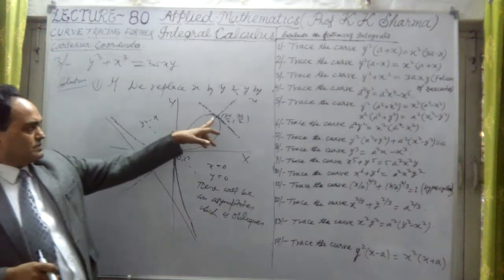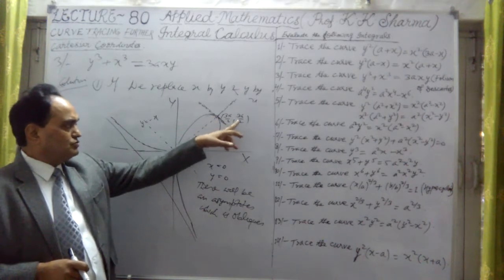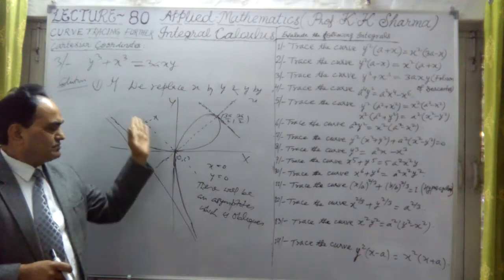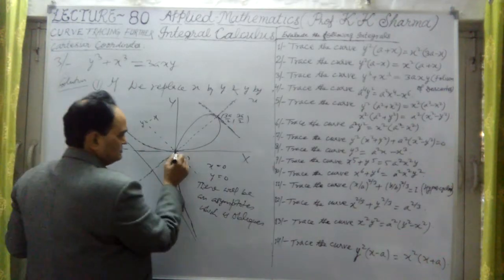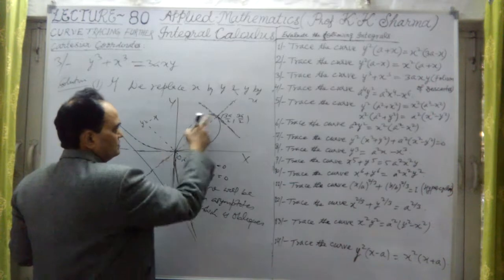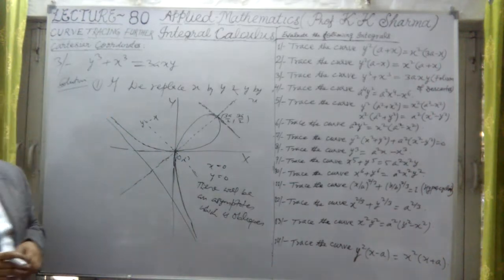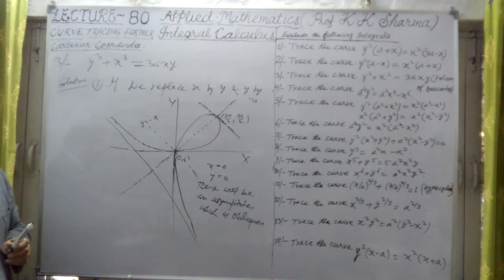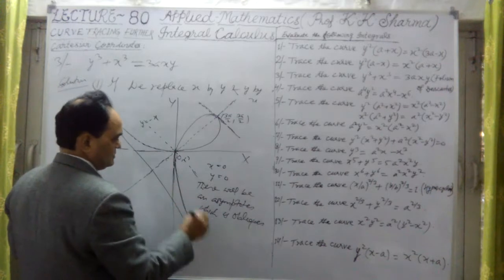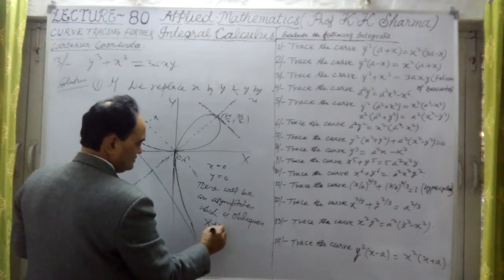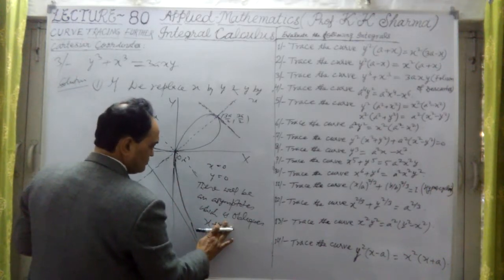So the tangent at this point, 3a by 2 and 3a by 2, will be parallel to the crossing line, which is y equal to minus x line. Oblique asymptotes are there. So the asymptote is x plus y plus a equal to 0.